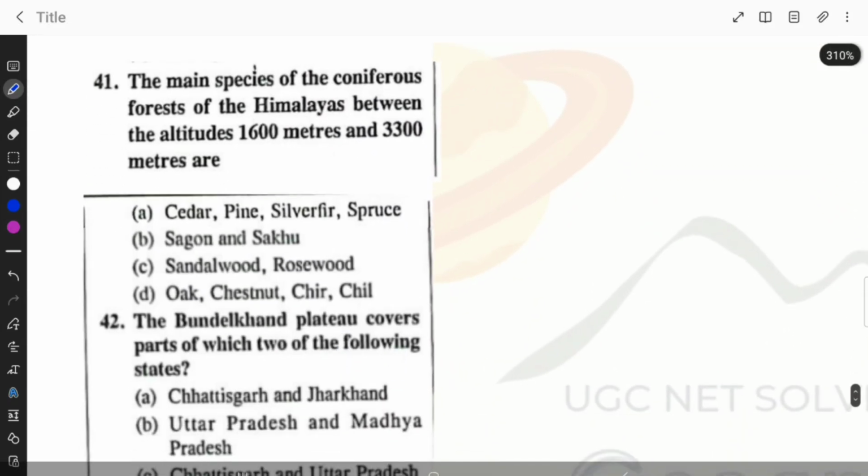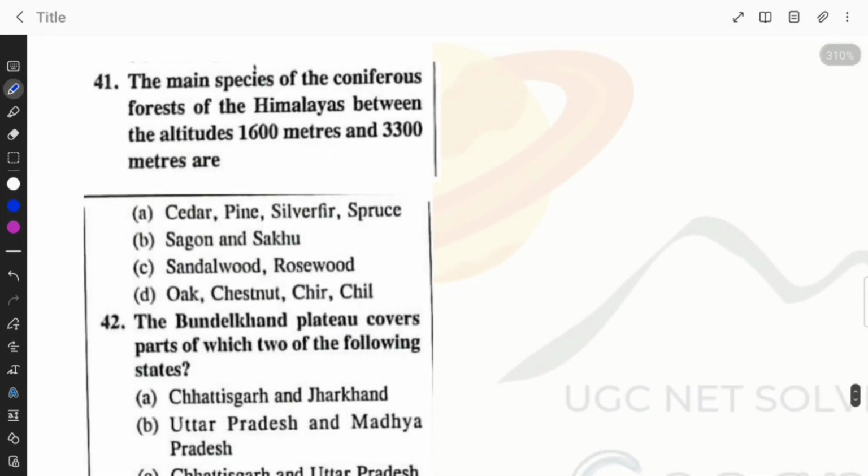The main species of coniferous forests of the Himalayas between the altitude 1600 meters and 3300 meters are cedar, pine, silver fir, spruce; sagon, sakhu, sandalwood, rosewood; oak, chestnut, chill. The option A is the right answer here.